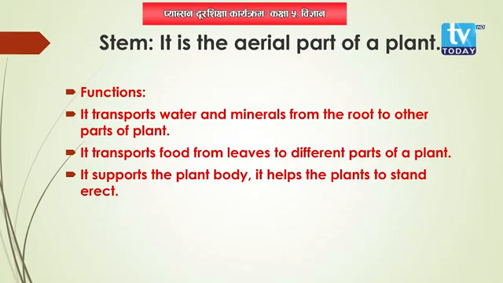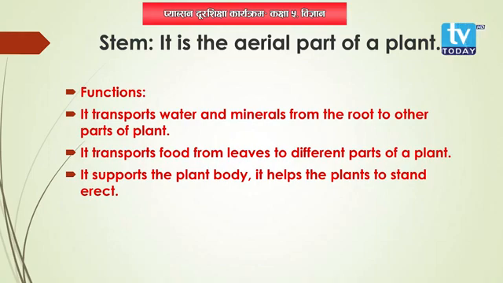Stem also transfers food prepared by the leaf to other parts of the plant as well. All right. So the major function of stem is that it helps the plant to stand erect, and it transports water and minerals from the root to different parts, and food prepared by the leaves also to different parts.